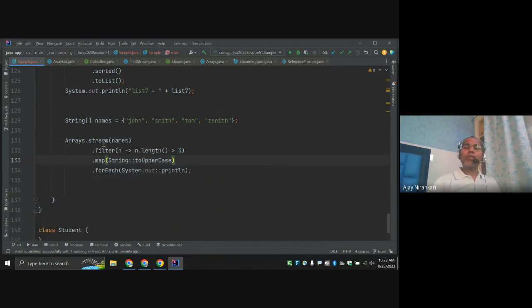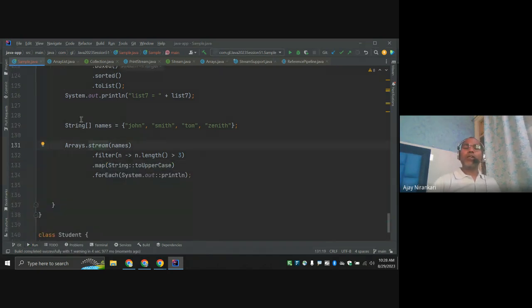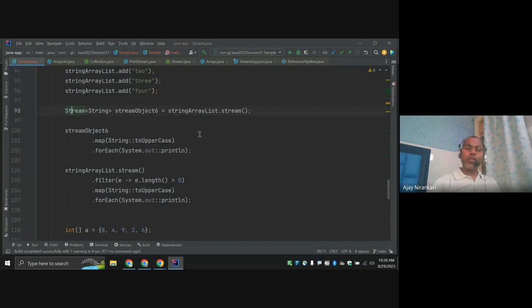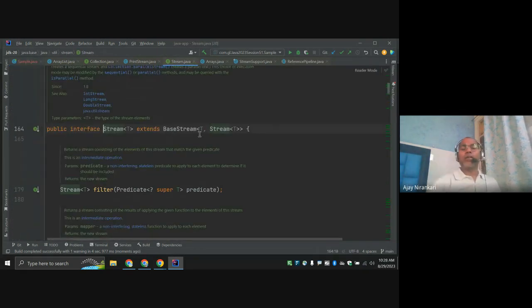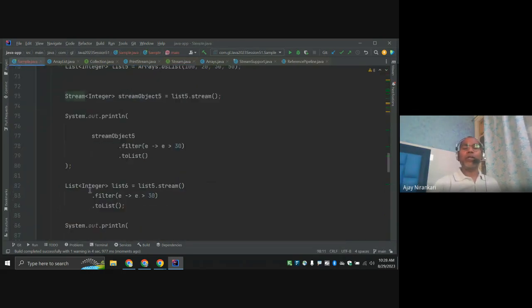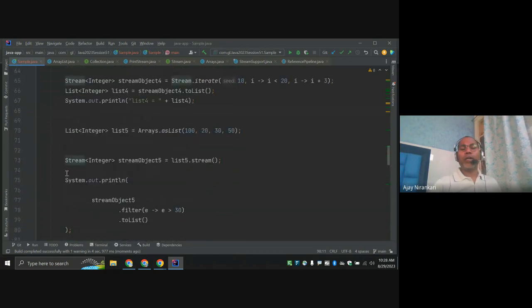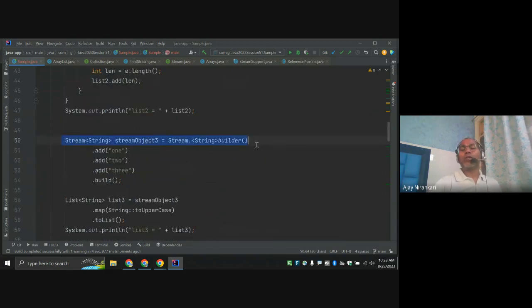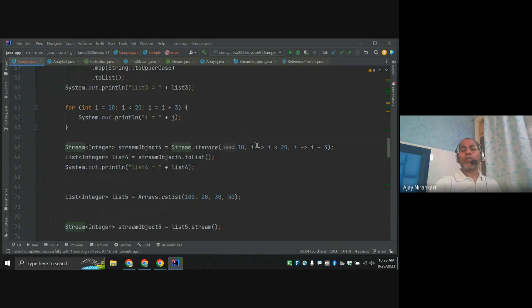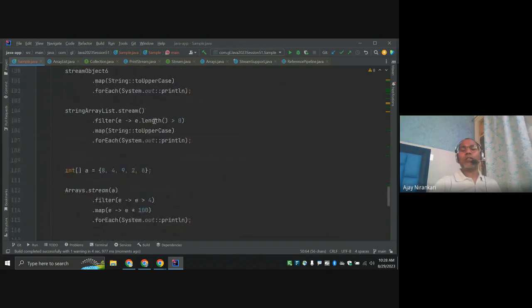So there are lots of approaches. The Stream interface is mostly used internally. Generally, developers are not going to create objects like we did today, creating the stream interface and some objects. They just call stream, internally it all happens, and after that you can start your filter, map, reduce. That's how they write it. Due to that, many developers are unaware about the Stream API.